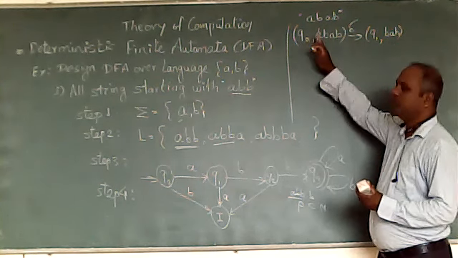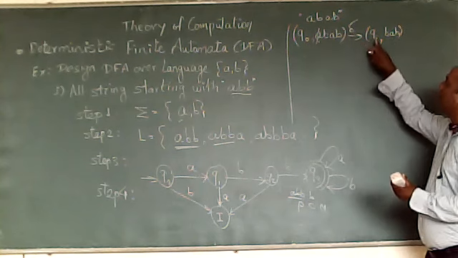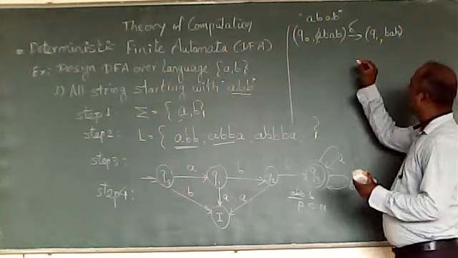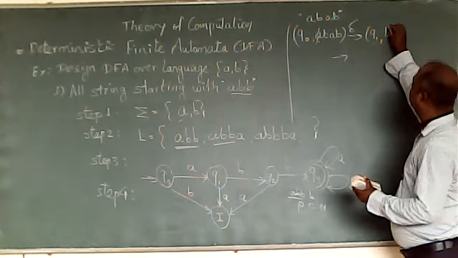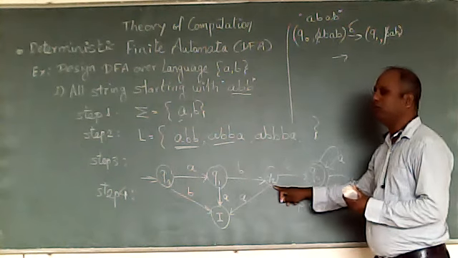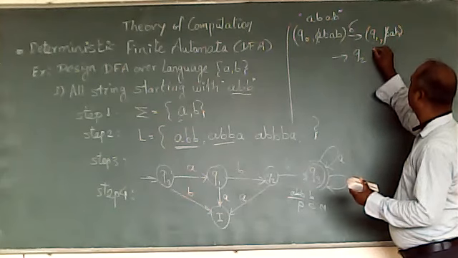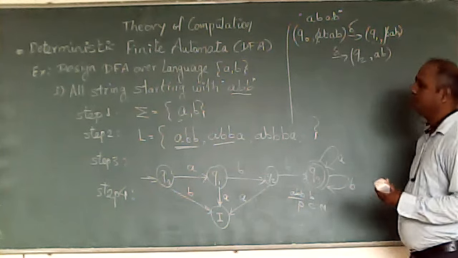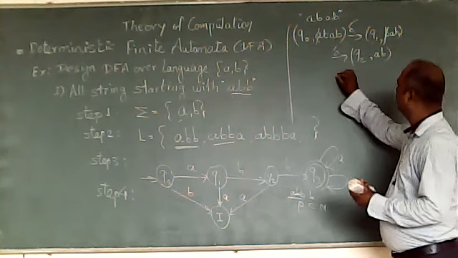What have I done? Starting from the initial state, I took the first input alphabet and the transition from Q0 on A goes to Q1, and the remaining string is B, A. Now again, Q1 with B goes to Q2. So it becomes Q2, and the remaining string is now A. Delta is the transition function.